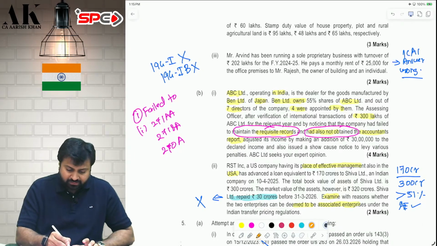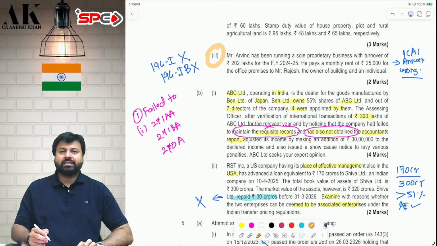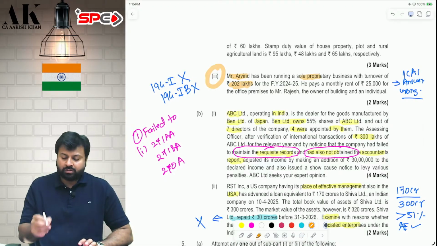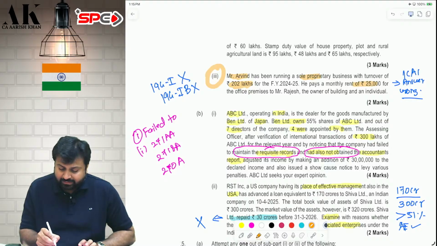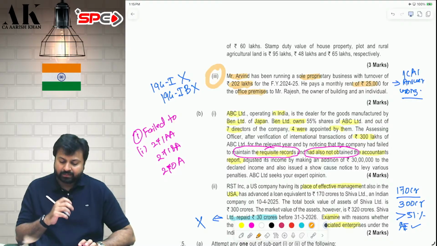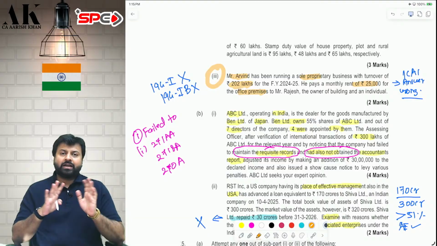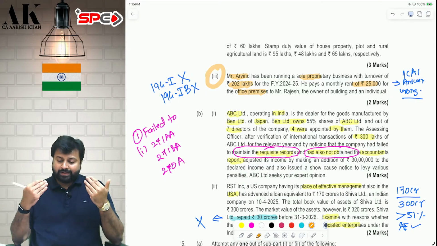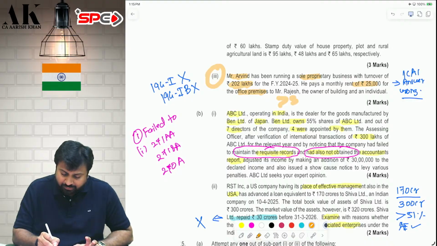Okay. Now, this question we have not done. There is some mistake by ICAI in this question. I'll tell you what. Mr. Arvind is running a business. His last year turnover is 202 lakhs. It is more than 1 crore. Now, he's paying a monthly rent of 25,000 rupees for his office. So, whether 194I will apply? 194I will not apply in this case. Why? Because the rent amount does not exceed 50,000 rupees per month.